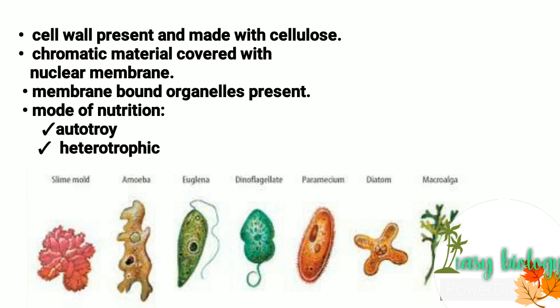The chromatin material is covered with a well-defined nuclear membrane, and membrane-bounded organelles like mitochondria, Golgi bodies, plastids, etc. are present. They show autotrophic and heterotrophic modes of nutrition. These are the main important characteristic features of kingdom Protista.